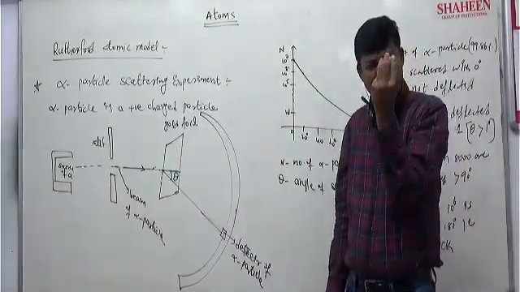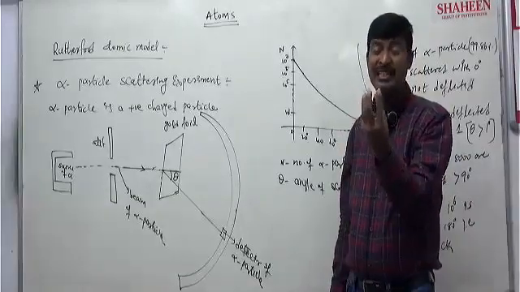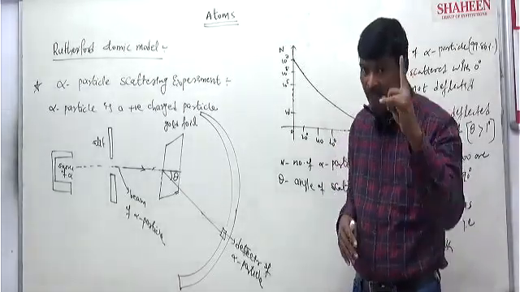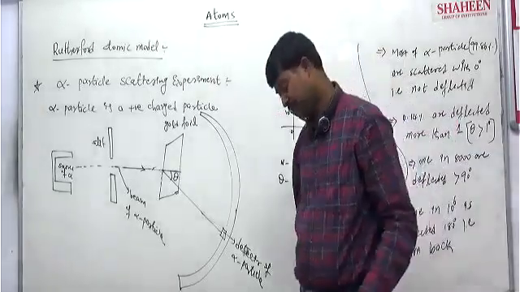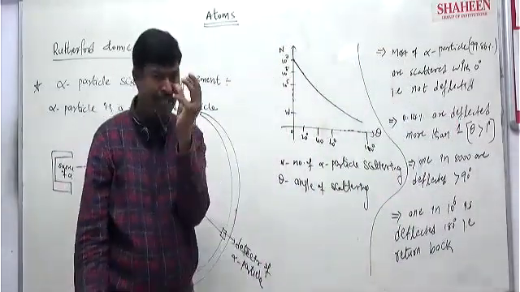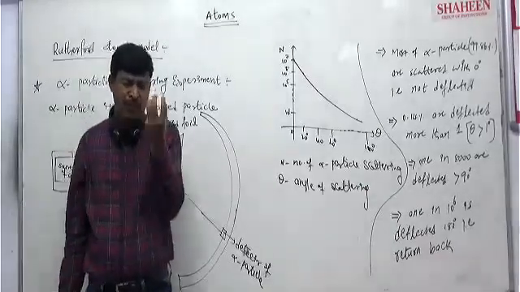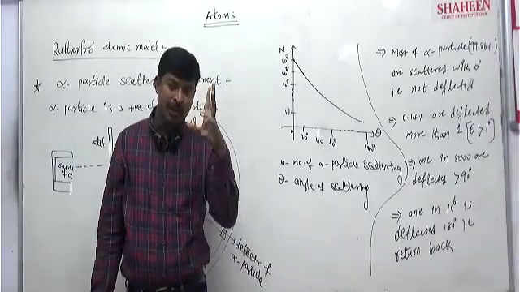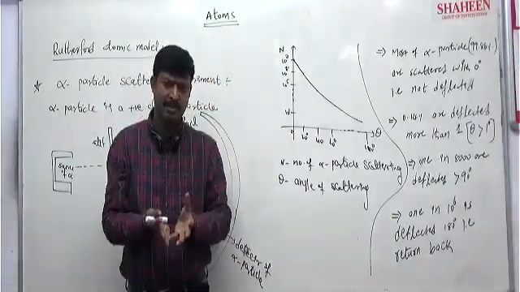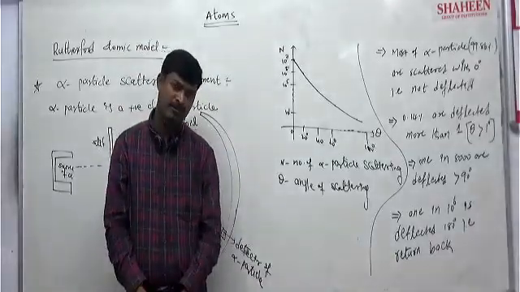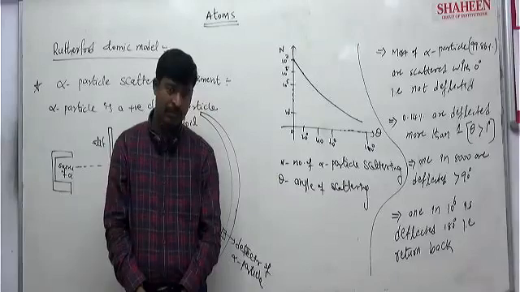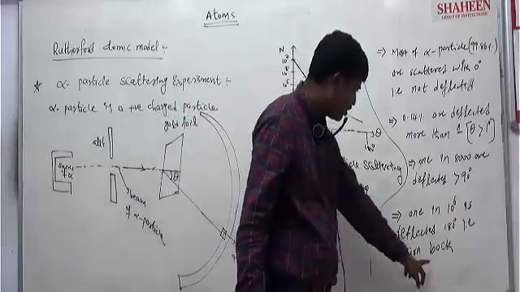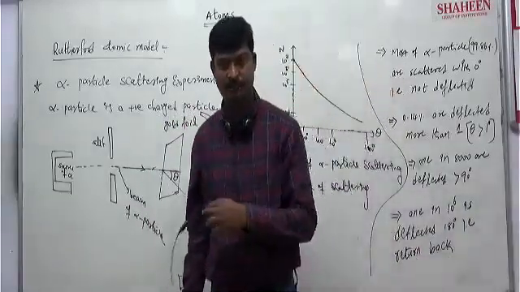So that means an extremely small space inside the atom possesses positive charge, and that is named the nucleus. Rutherford named the extremely small space inside the atom the nucleus, and it consists of positive charge. From this point you can understand that it consists of positive charge. Clear?